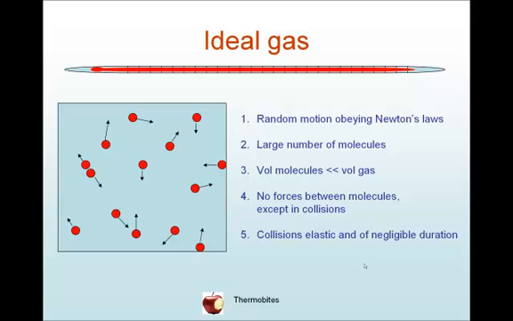We assume that the volume of the molecules is very much less than the volume that they occupy, that is the volume of the gas. And that's indicated in the figure here, that the number of dots indicating the gas molecules is much less than the total space which the gas occupies.